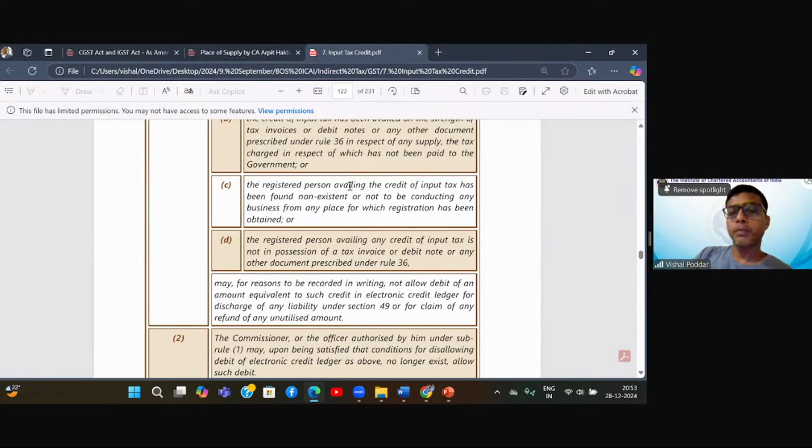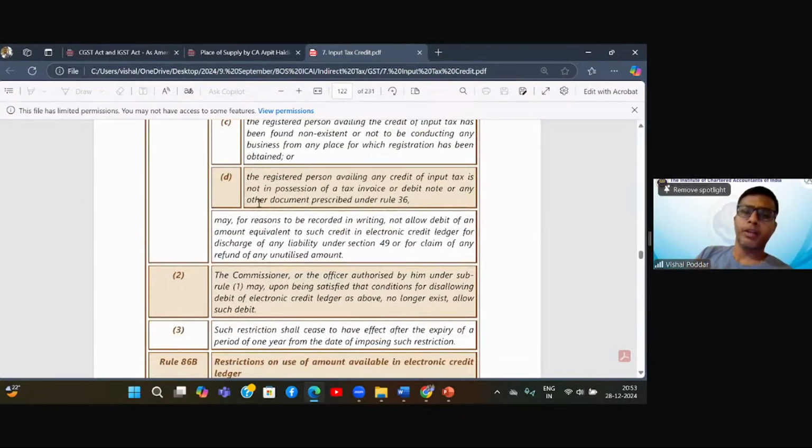Fourth, the registered person, that is me, availing the credit of input tax, has been found non-existent or not conducting any business from any place for which registration has been obtained. So I am also not existing, that is, I have fled. If somebody comes to my premises, they find that there is no business working from here. It means I am a dummy registered person. So they may block my credit ledger.